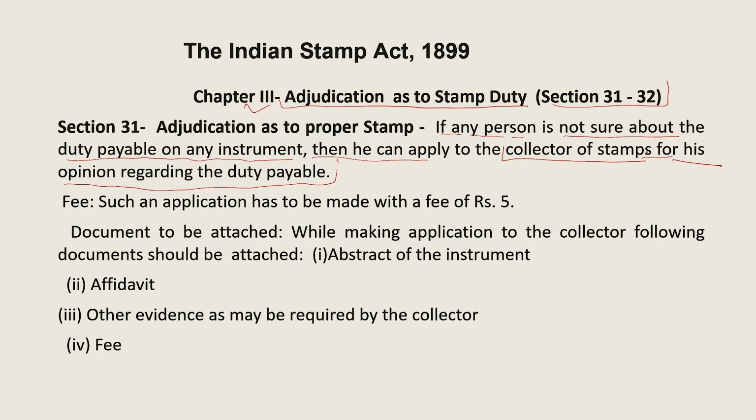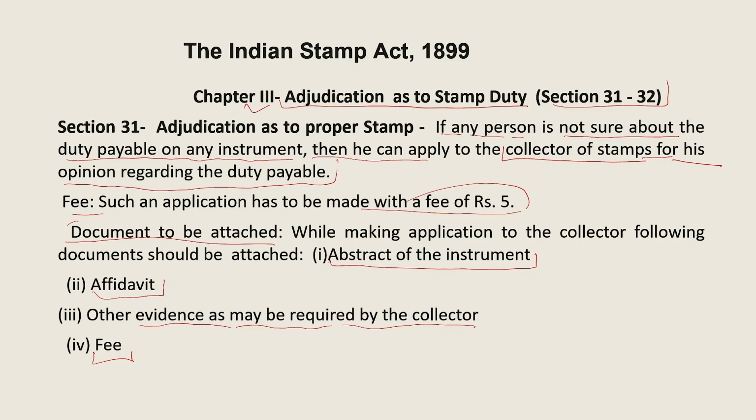Now when he files this application, it is attached with certain documents, like an abstract of the instrument, one affidavit, and other evidence as may be required by the Collector. And he has to pay the fee, as we already discussed, of ₹5.